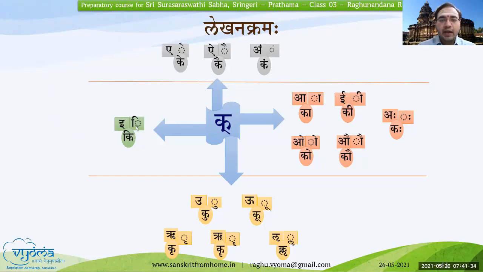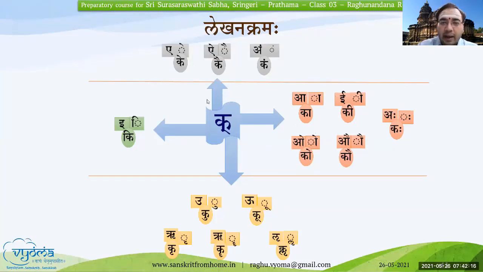If you see that way, only Ikara will be written to the left of the letter. k plus i will become ki. Only that matra will go towards the left of the letter. And for most of the other swaras, it will be either above, below, or to the right. A kara, E kara, O kara, Au kara, and then visarga will be on the right side of the letter itself. If you want to write for some other letter, gaha, then it will be ga and then two dots. The two dots is the visarga, which we write to the right side.